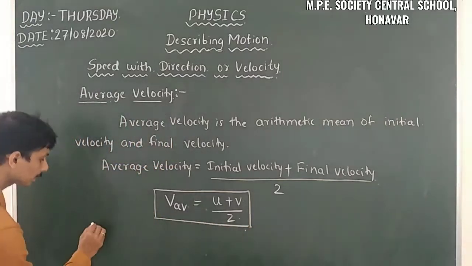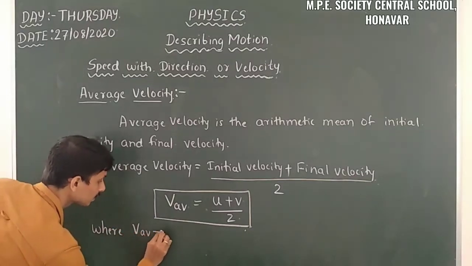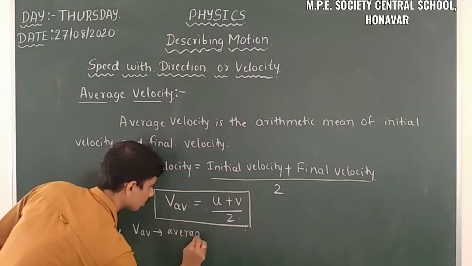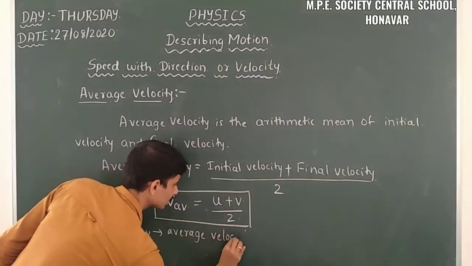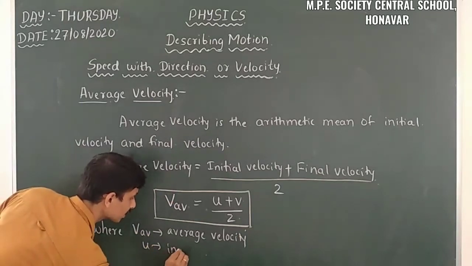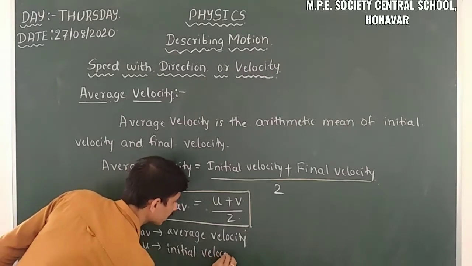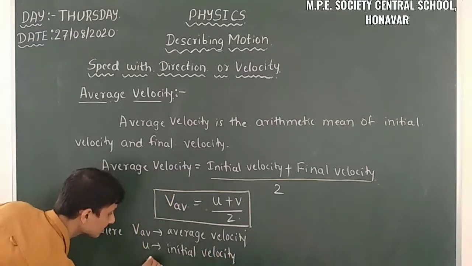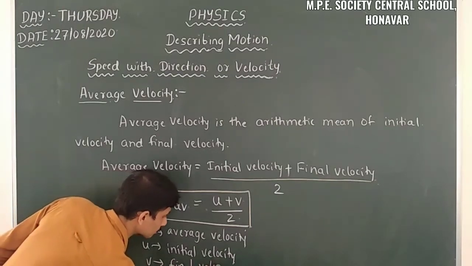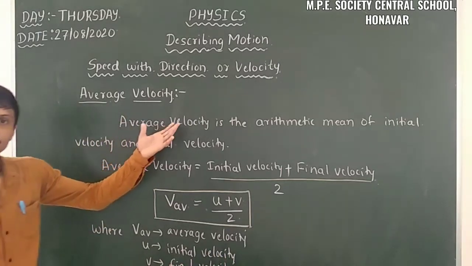After that we write what the terms are: V_av is the average velocity, u is the initial velocity, and v is the final velocity. So this is about average velocity.